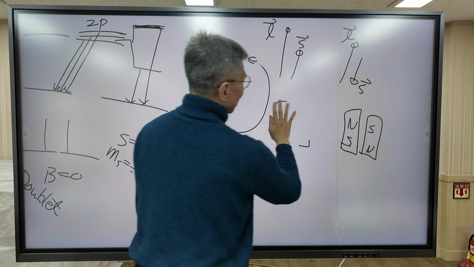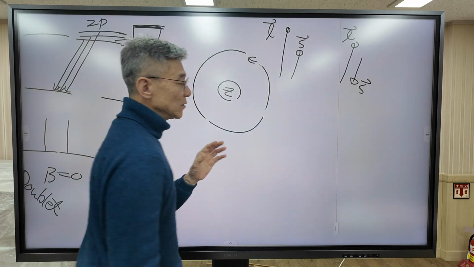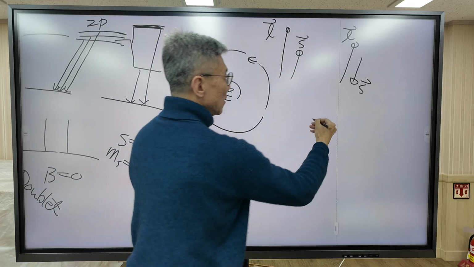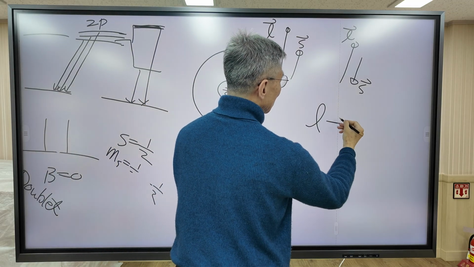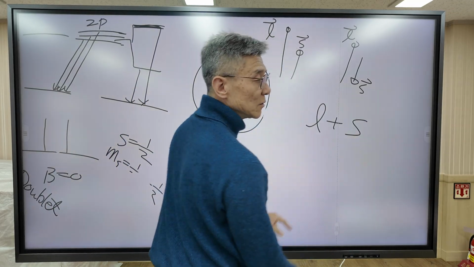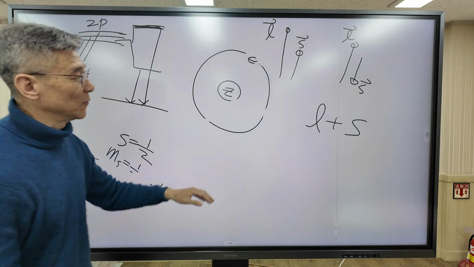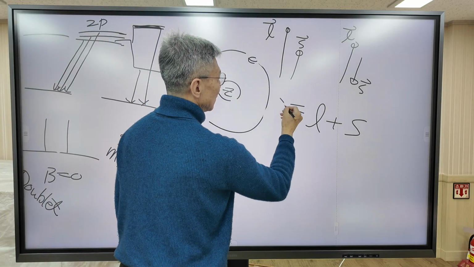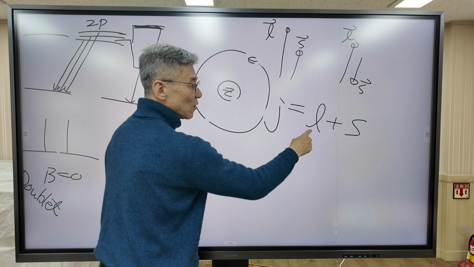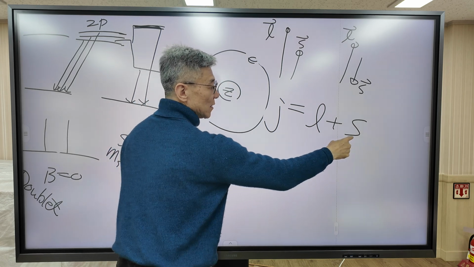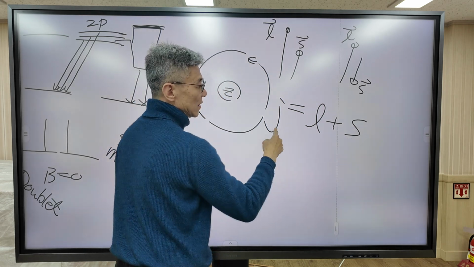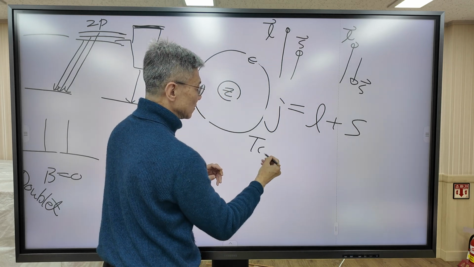Now, electrons have two types of angular momentum, orbital angular momentum and spin angular momentum. So I'm going to introduce a new angular momentum, which is called J. This is orbital angular momentum. This is spin angular momentum. J is called the total angular momentum.